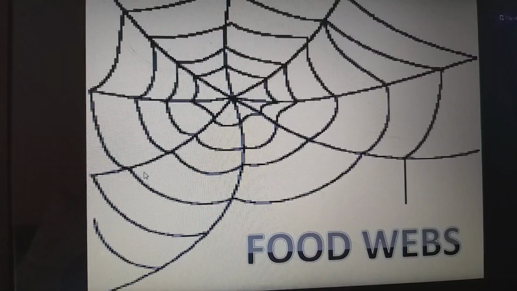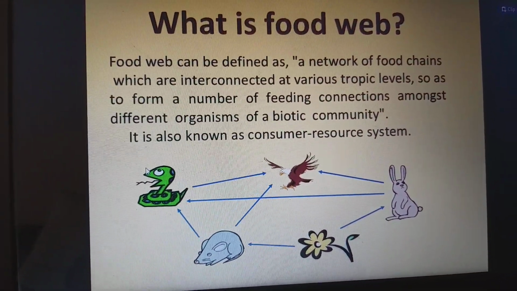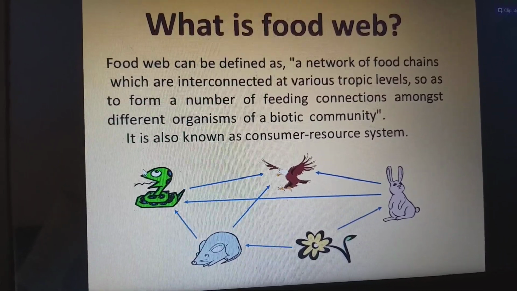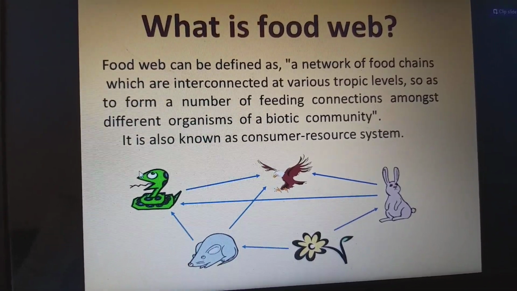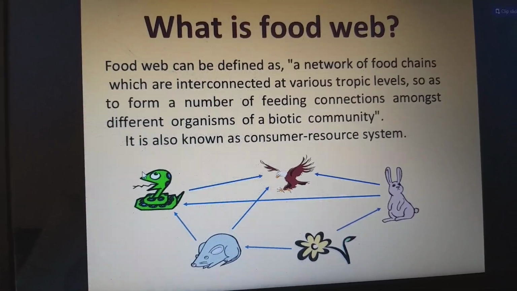Food webs. So what is a food web? A food web is defined as a network of food chains which are interconnected at various trophic levels, so as to form a number of feeding connections among the different organisms of a biotic community. It is also known as a consumer resource system.